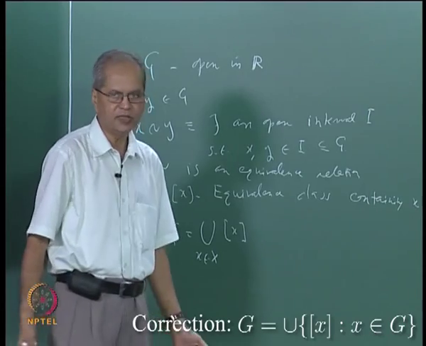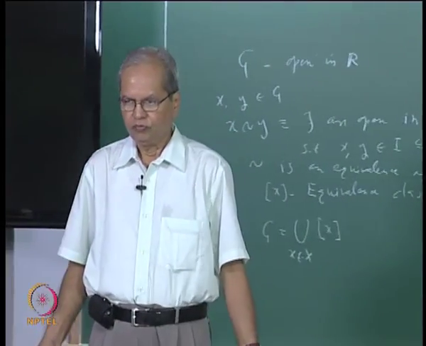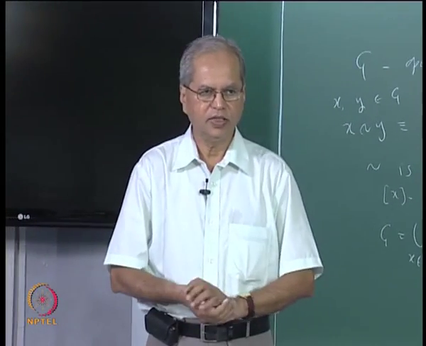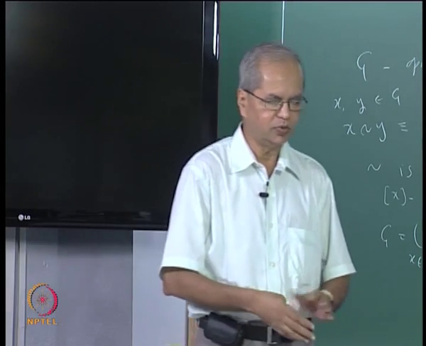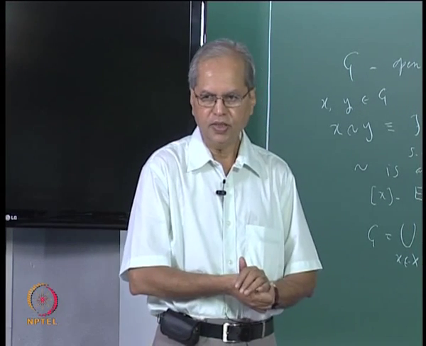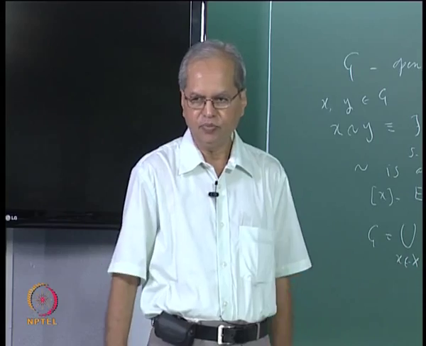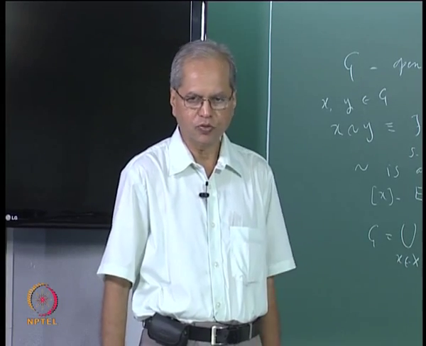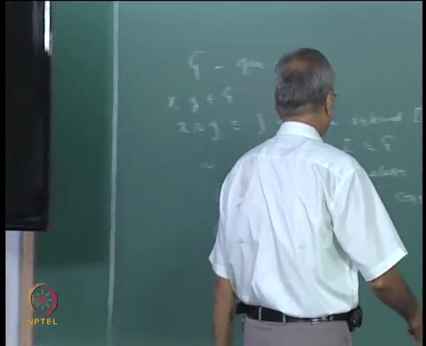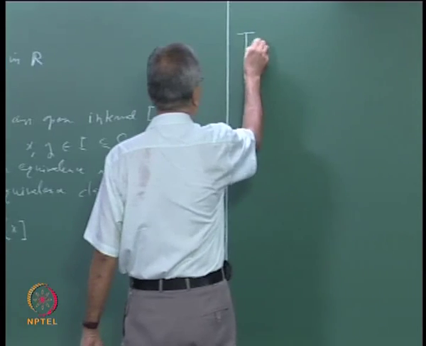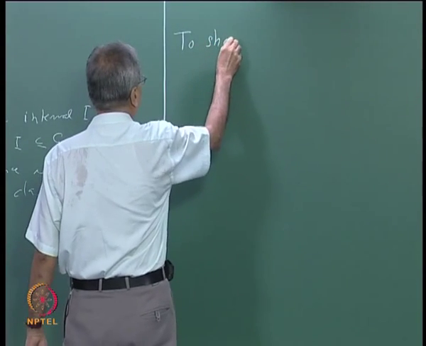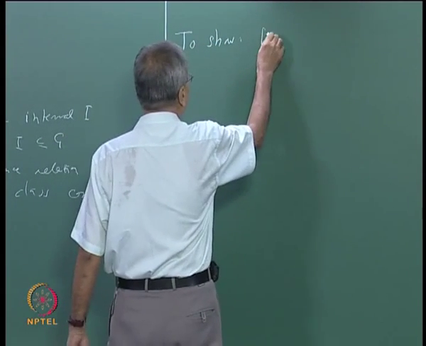Now how does one show that something is an interval? We have seen that yesterday: you assume that there are 2 points in the set, then all the points lying in between those 2 should also lie in the set. So first, we want to show that this equivalence class is an interval.